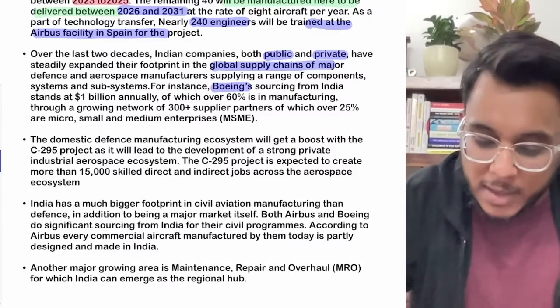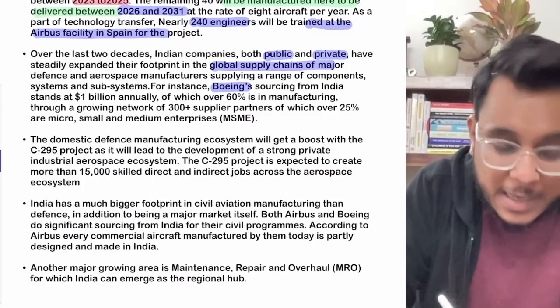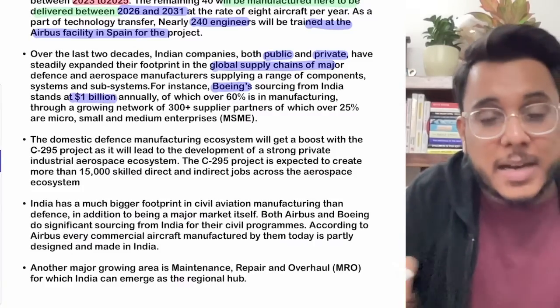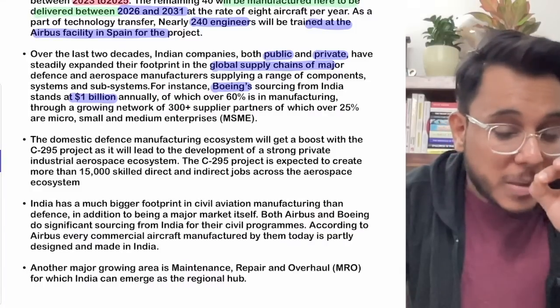So Boeing sources equipment worth $1 billion from India. Every year $1 billion of equipment is being sourced.